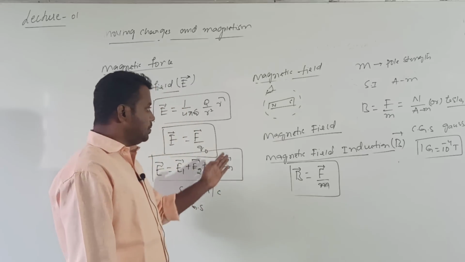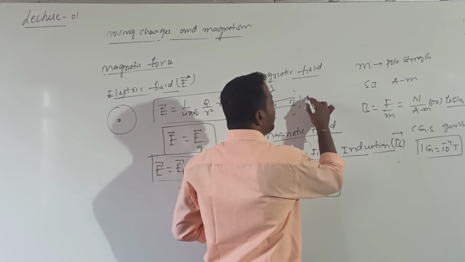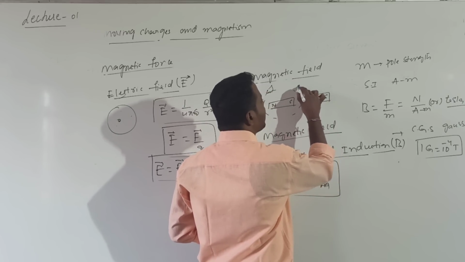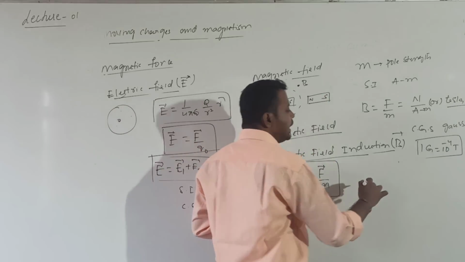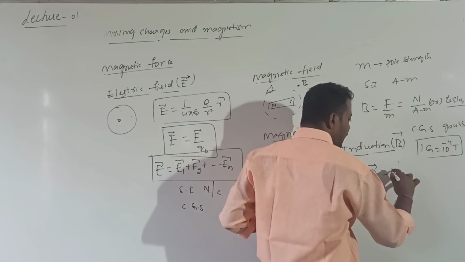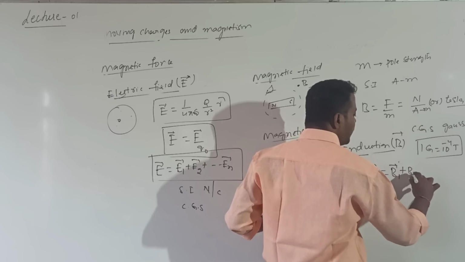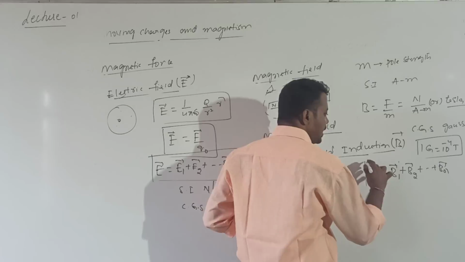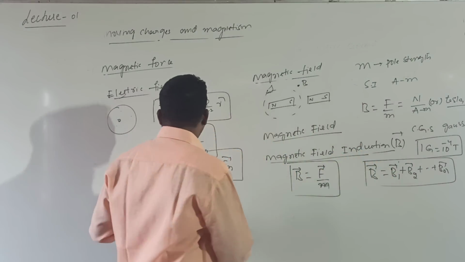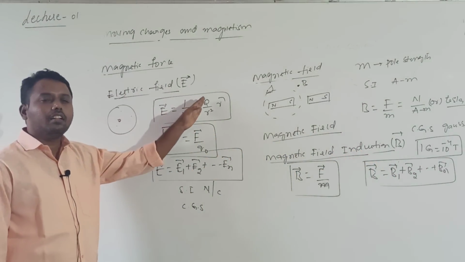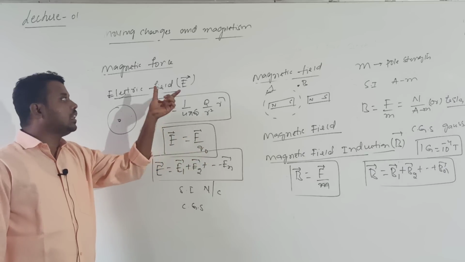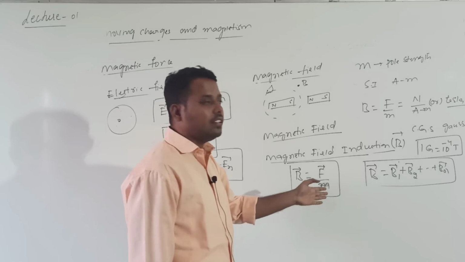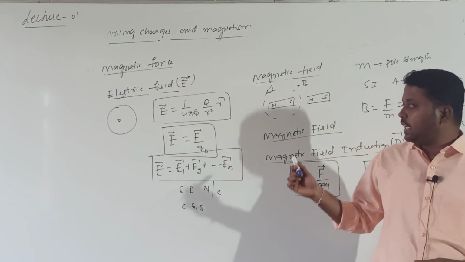And if I want to calculate the magnetic field induction due to a number of poles, this is one bar magnet, this is one bar magnet. If I want to calculate the resultant magnetic field induction, here also we can apply the principle of superposition: B1 bar plus B2 bar plus so on up to Bn bar. Nothing new, what you have studied in electricity for electric field intensity, the same applications and properties hold for magnetic field induction also.